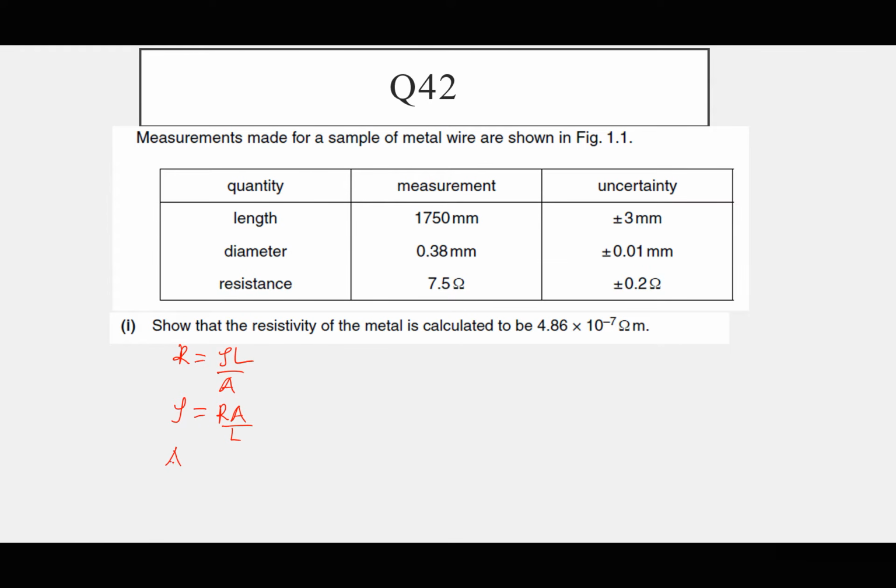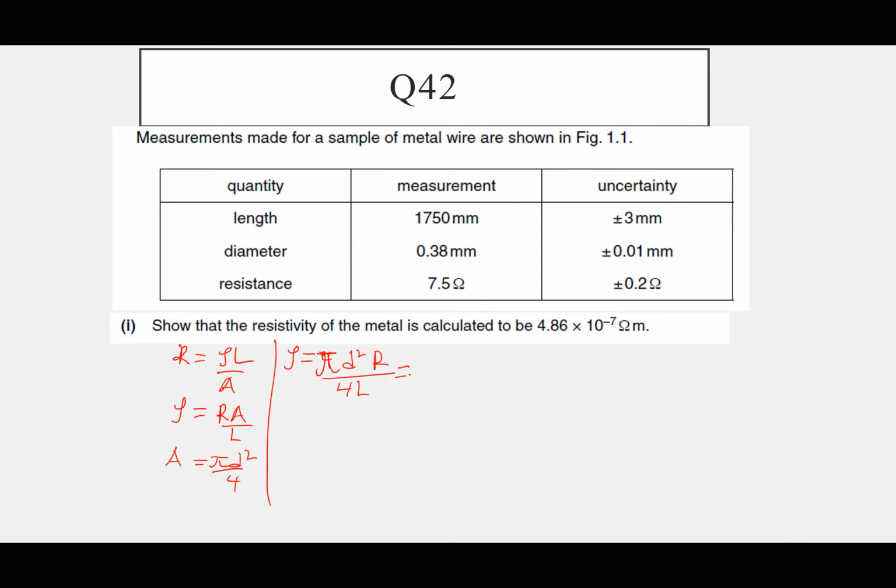Then area, they have given us diameter. Area is pi d squared over 4. Then we substitute. So resistivity is going to be equal to, I'm substituting for the area, so this will be pi d squared times R divided by 4 times L. So that will be the resistivity rho. You know, rho is used for density, also for resistivity.